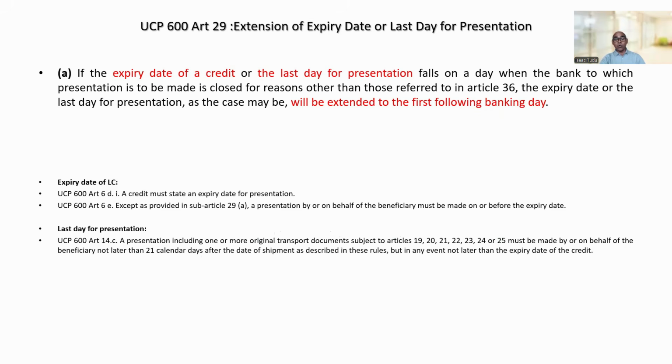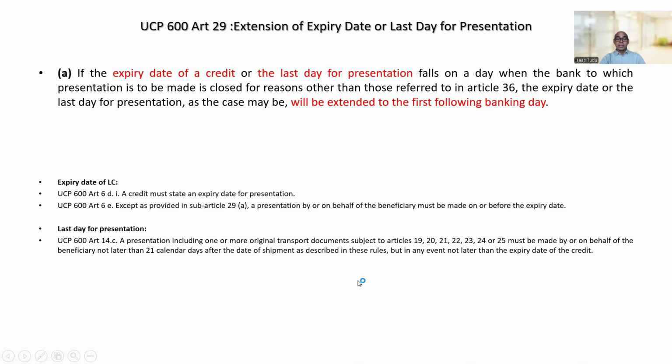Please remember, when a copy of the transport document has been asked in the LC, this 21 calendar days after the date of shipment default presentation period will not be applicable. Or maybe instead of a copy of bill of lading, a delivery order or forwarder certificate of receipt has been asked as a transport document, then also UCP Article 14C will not be applicable.